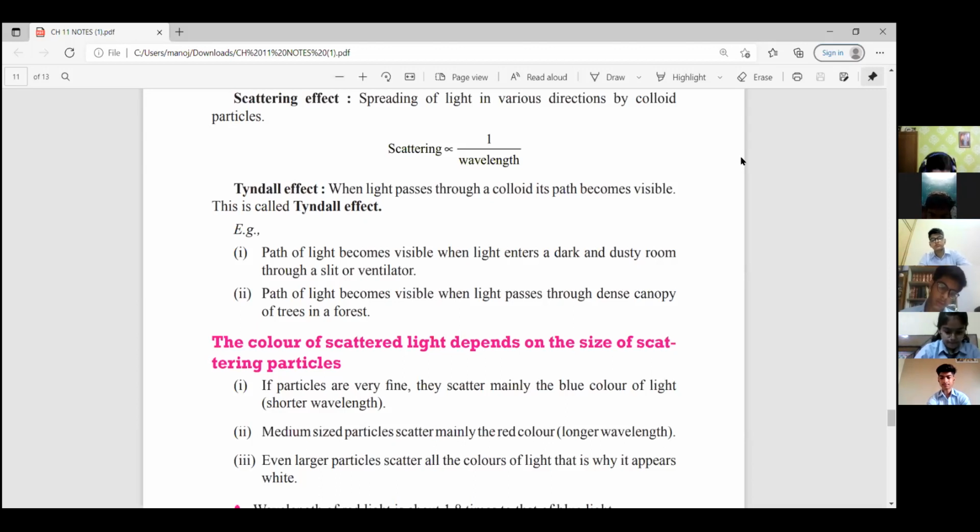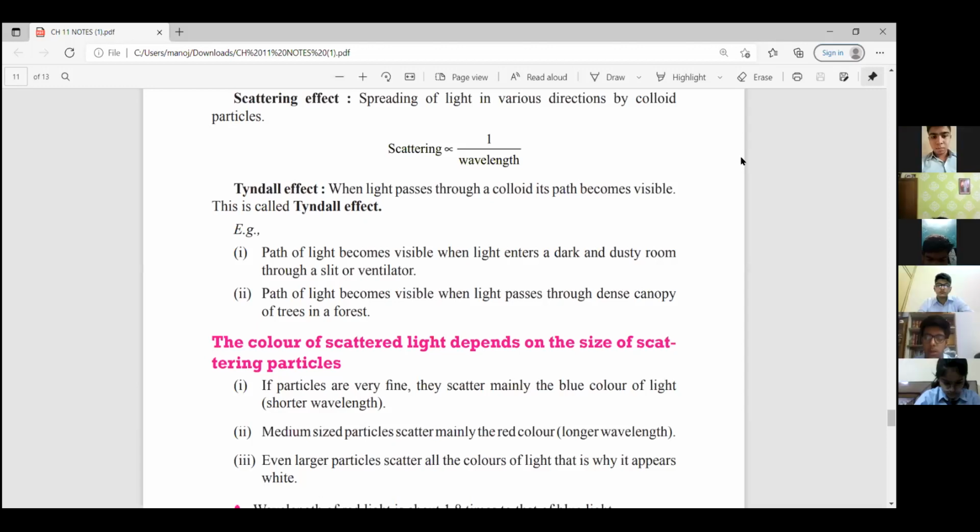And which is the small wavelength of color? Violet. Blue, indigo, violet. So they scatter. So all the sky appears to be blue because these colors are scattered. So it appears to be blue in color. The medium sized particles scatter mainly the red color, that is the longer wavelength. Even larger particles scatter all the colors of light, that is why it appears white, right?